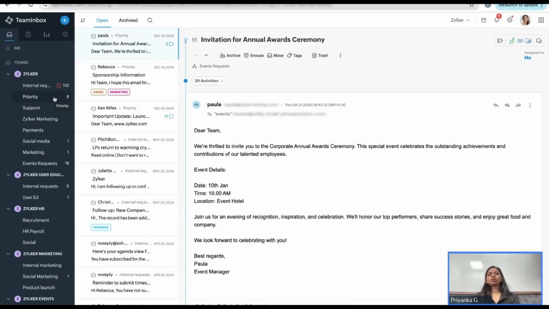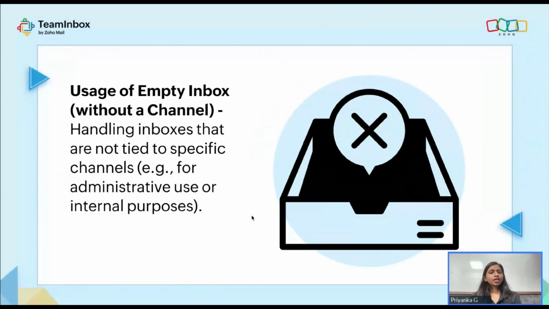Let's say if you want to create an inbox for a client, for a project, or just like this, a priority or urgent messages to be dropped in that particular inbox, you can create one separately for that and not assign any channels to it. All right. So here, as it says, handling inboxes that are not tied to specific channels, you can use it for administrative use or internal purposes as well.